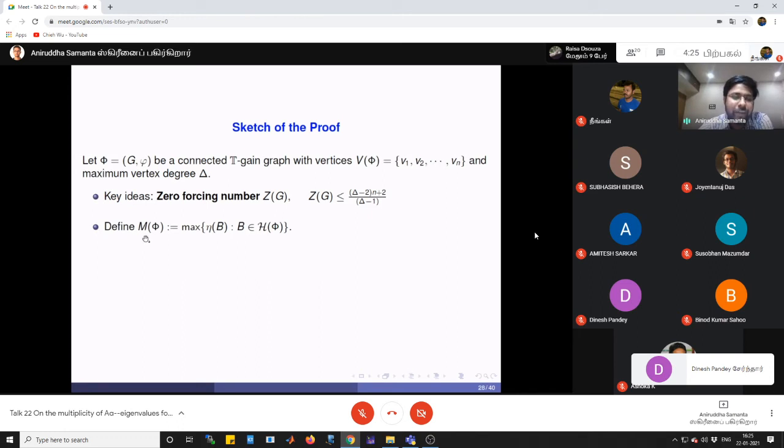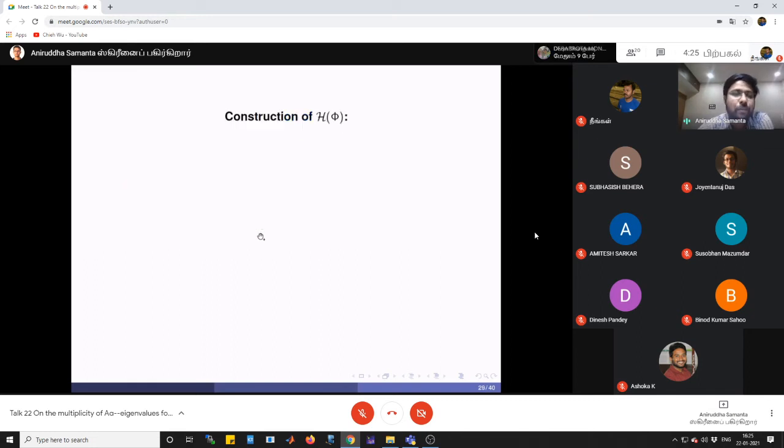Now the next idea, we define M of phi. M of phi is the maximum nullity of all matrices B coming from H of phi. So what is H of phi? The construction of H of phi: let Hn denote the set of all Hermitian matrices of order n. We take one matrix B from Hn.